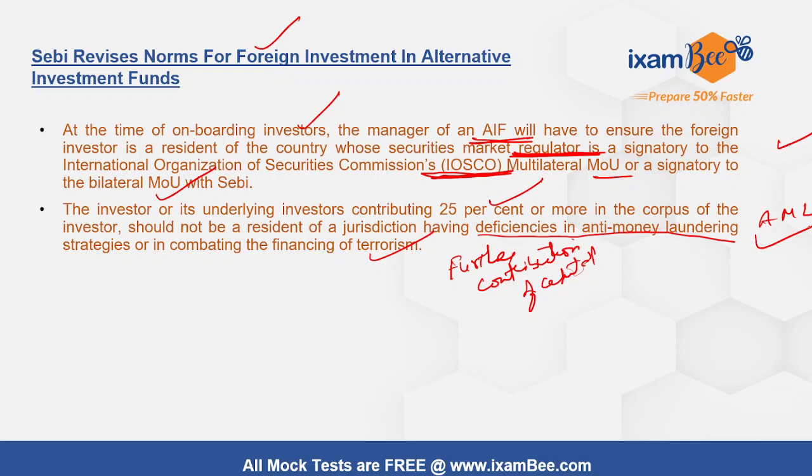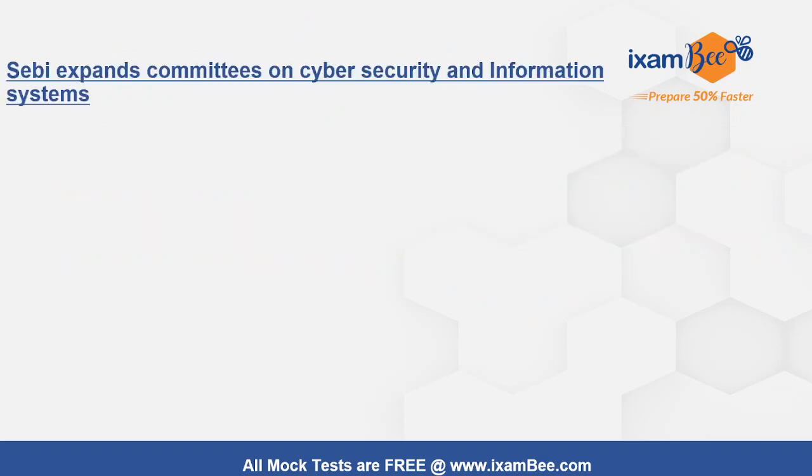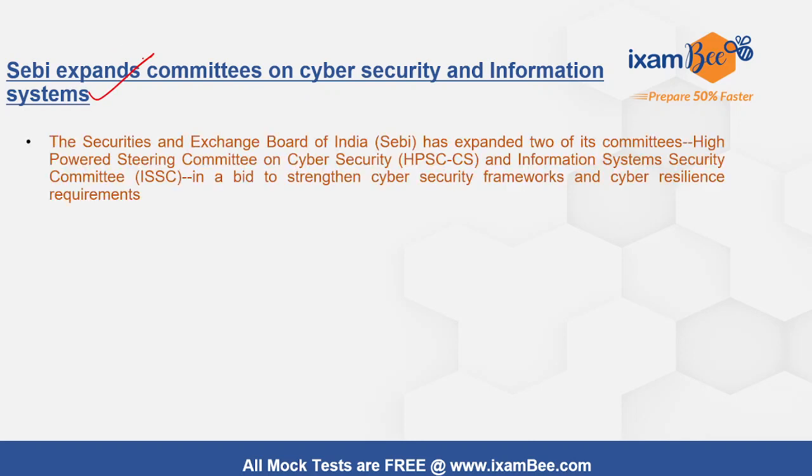Right. So recently SEBI has been tightening the framework for AIFs with several amendments to the regulations. Another is that SEBI expands the Committee on Cyber Security and Information System. Herein the Securities and Exchange Board of India has expanded two of its committees: one is the High Power Steering Committee on Cyber Security and another is the Information System Security Committee, in order to strengthen cyber security frameworks and build cyber resilience requirements.